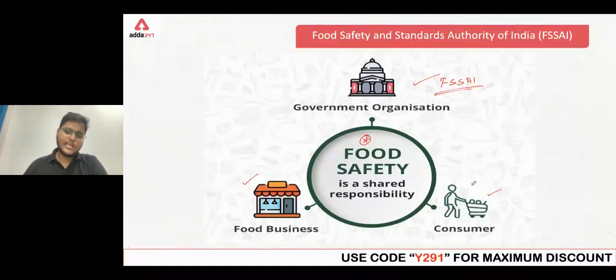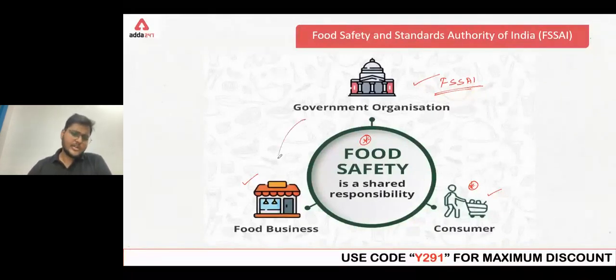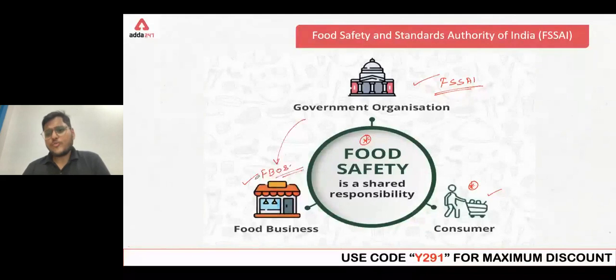Then consumers, people like you, people like me who are consuming the food, we should also take care. How is the government organization, the FSSAI, ensuring food safety? By introducing different rules and regulations. Now, who are the persons who are going to follow these rules and regulations? Obviously, the food business operators, right? The FBOs. They are the ones who are going to follow these rules, regulations and standards that have been set by the government organization.